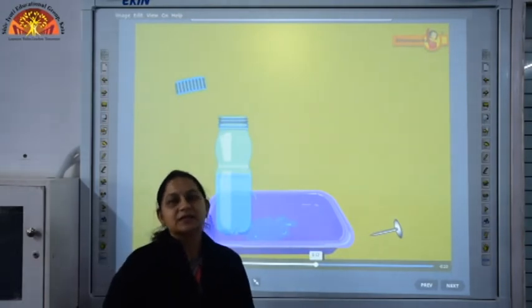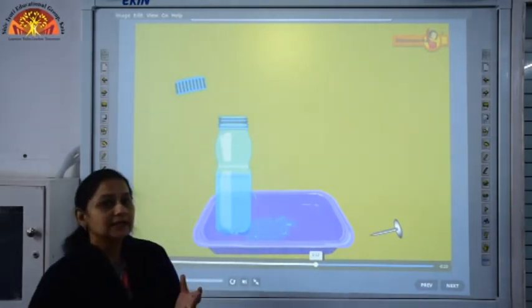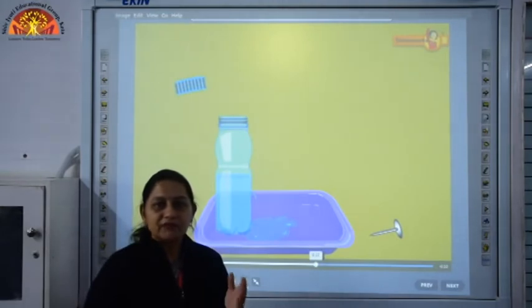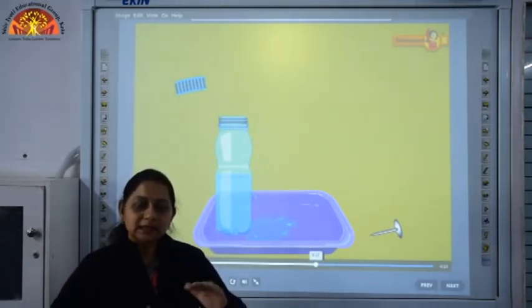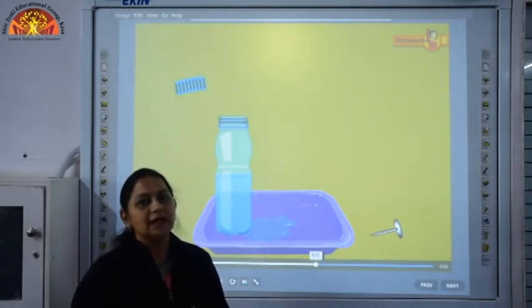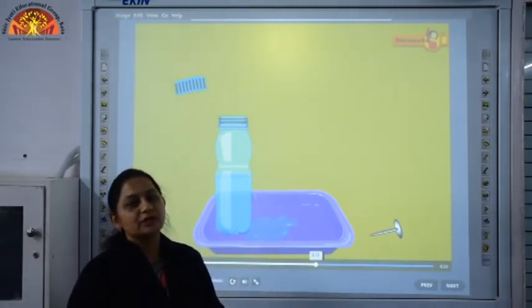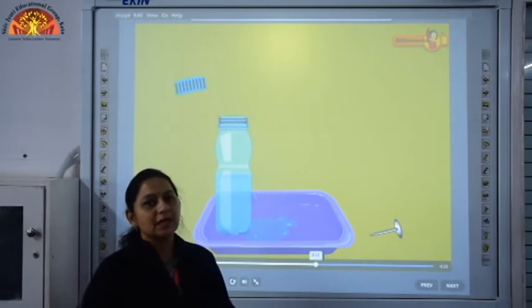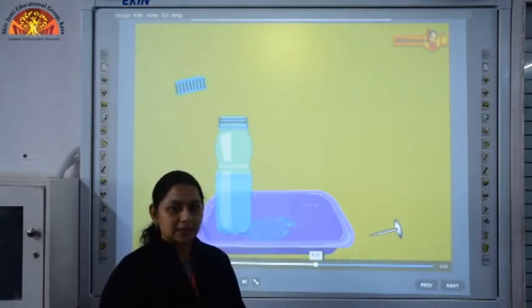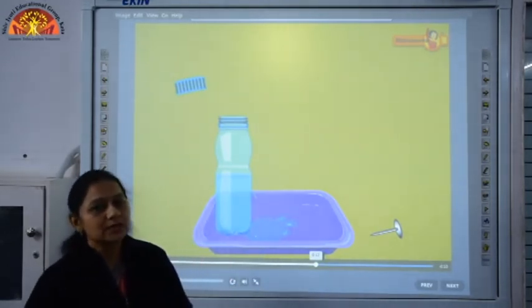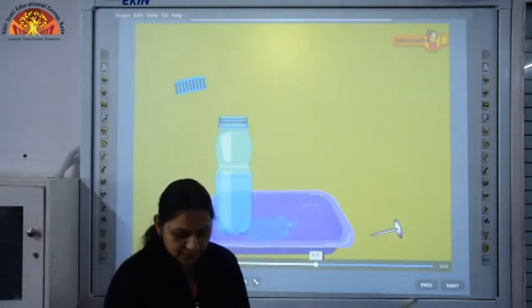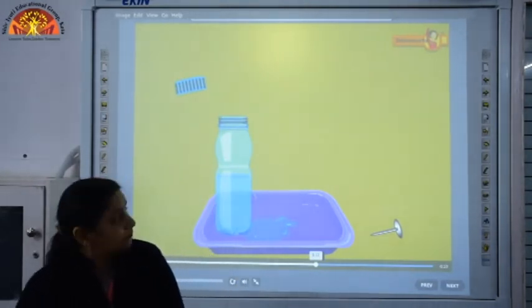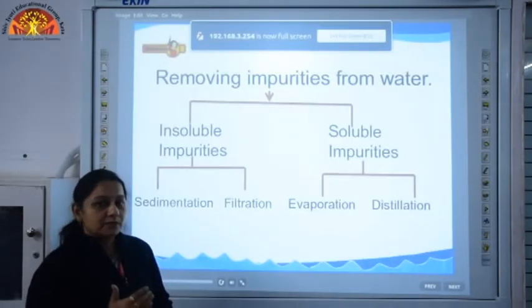So, this activity also shows that the air is exerting pressure. Why doesn't the cardboard fall down for a few seconds? Because the air outside the glass is exerting pressure on the cardboard, which keeps the cardboard in its place. So, this activity also shows air exerts pressure. So, children, we have done the air.